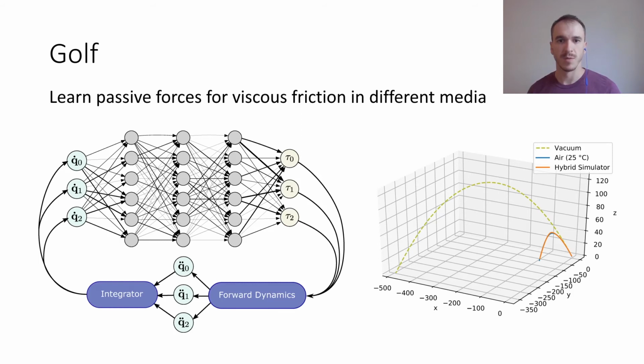An exemplar problem that our approach can solve is a golf ball moving through an unknown medium after an initial impulse. Despite our rigid body simulator not having a viscous friction model, by inserting a neural network, we are able to accurately predict the passive forces generated by the medium. This example also showcases a primary advantage of our approach. The predicted quantities are interpretable as forces rather than as an opaque error correction term.